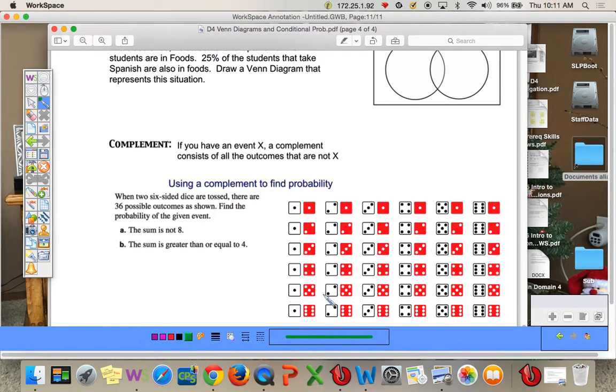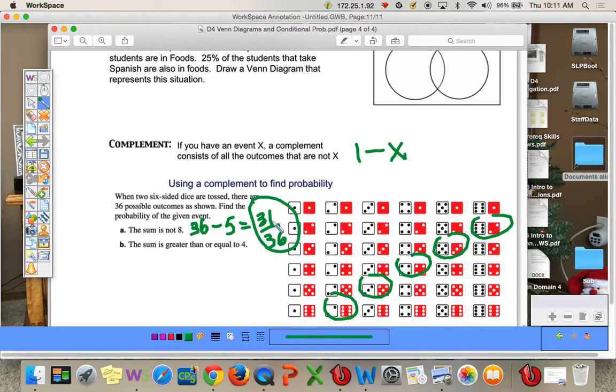So if I find how many are 8, we have 8 here, 6, 7, here's 8. Okay, so here are all the sums that are 8. That's a lot faster than counting all the ones that are not 8. So the complement is 1 minus x, 1 minus what you're looking for. Here we have 1, 2, 3, 4, 5. So 36 minus 5, we have 31 out of 36. There's your probability that it is not 8. So the complement is your total minus what you're looking for.